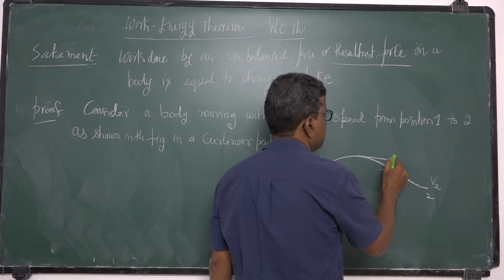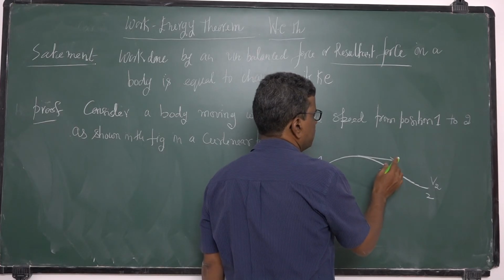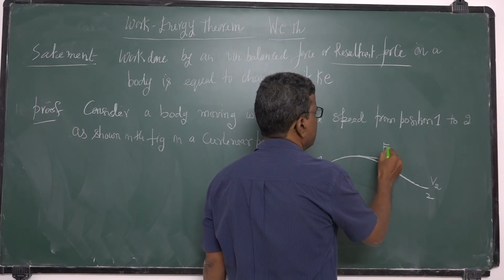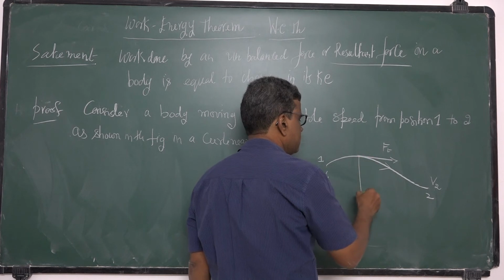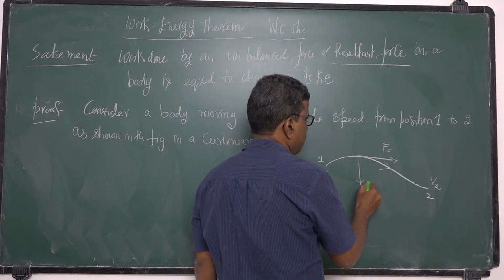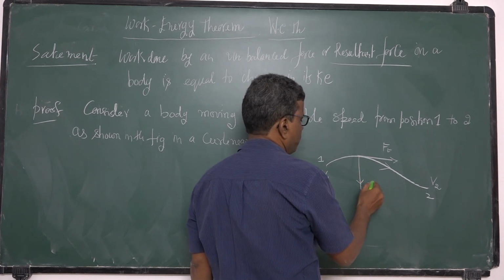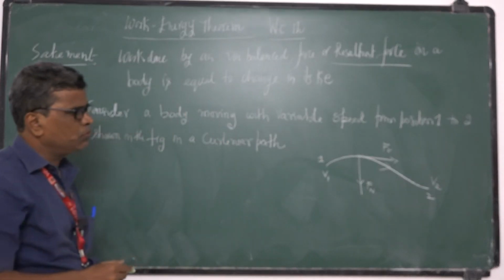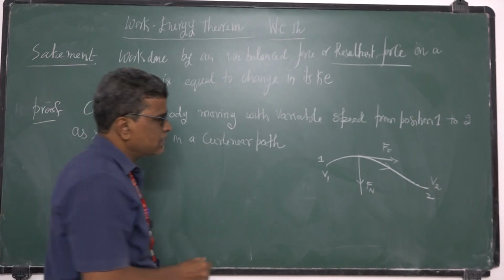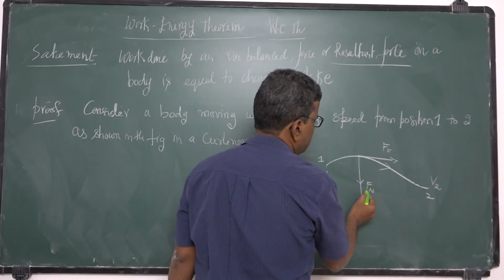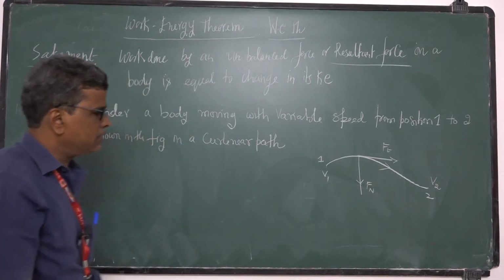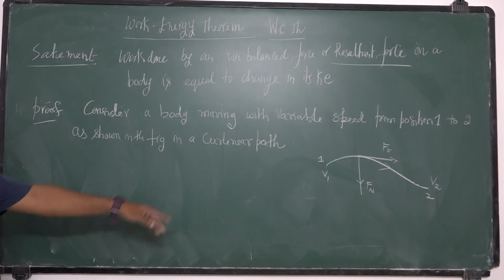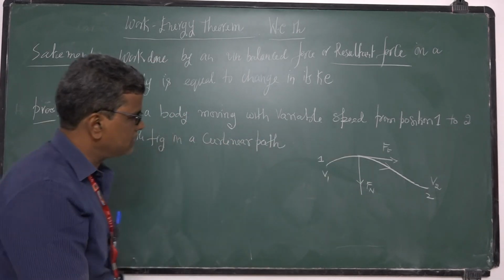One is the tangential component, I will write here Ft, and the other is normal to that, Fn. Then I find the work done by all these forces.